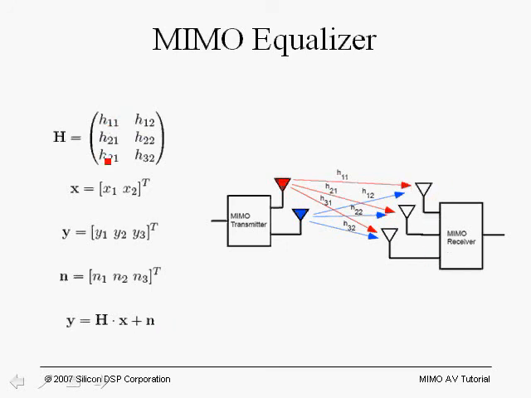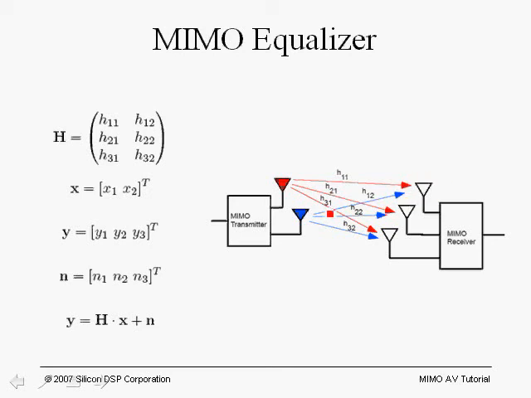So if we take the H matrix here and multiply that by x, so for example for y1 we obtain that y1 is equal to h11 times x1 plus h12 times x2, which makes sense. So y1 is equal to x1 times h11 plus x2 times h12.